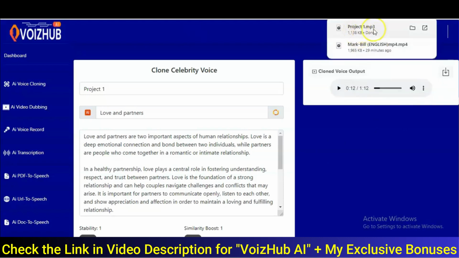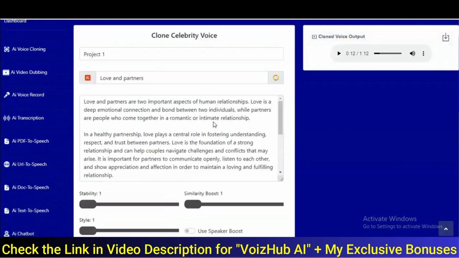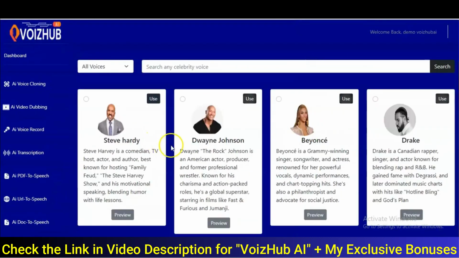And once that is done, you just click on this and you download your voice. And as you can see, the voice has been downloaded right here. Is that not amazing? Of course it is. Now let's go back again. So you can make use of any of the celebrities' voices, right, that you want to use right here. You can use Beyonce, you can use Drake, all right? That is quite straightforward. Now you can search for any celebrity voice that you want right here.